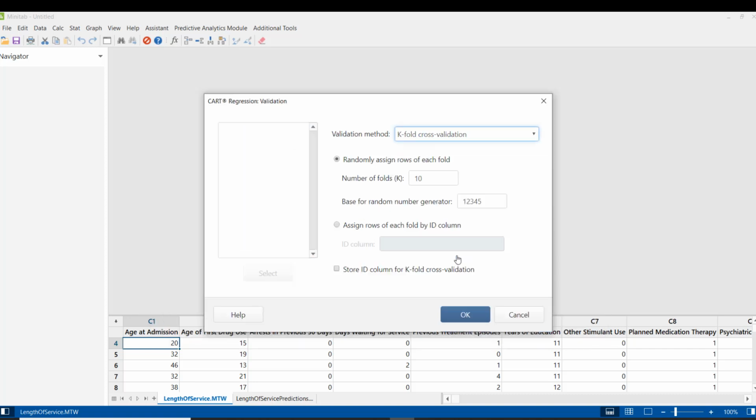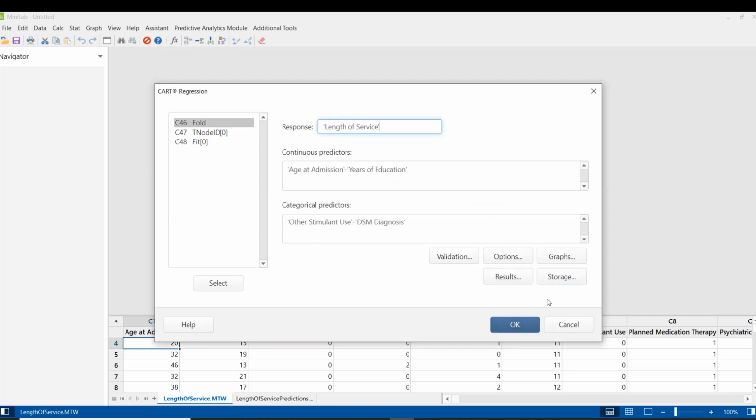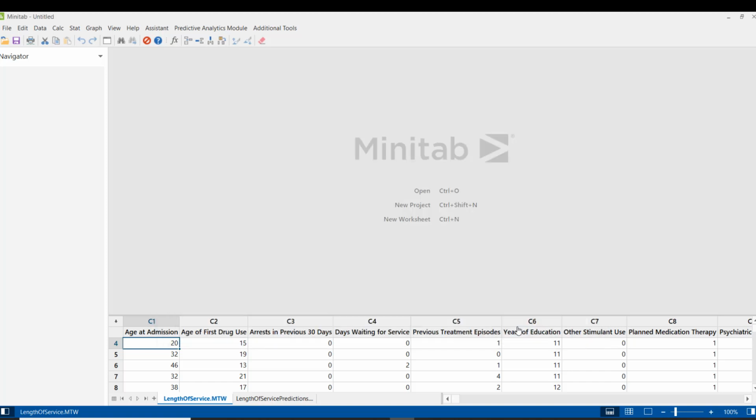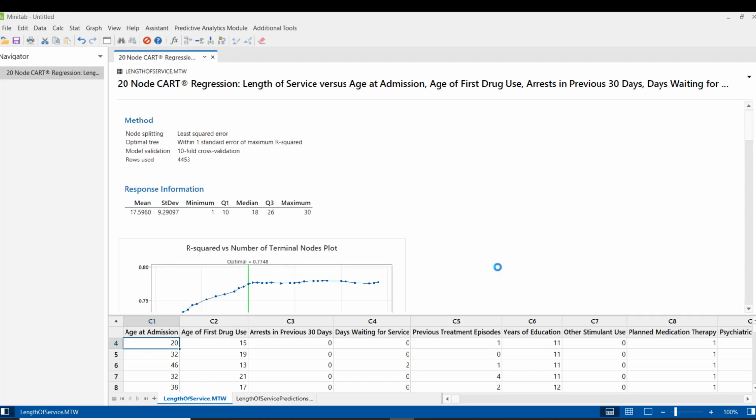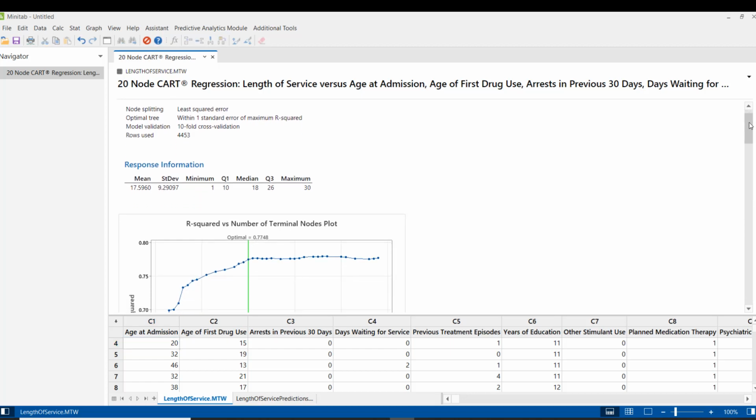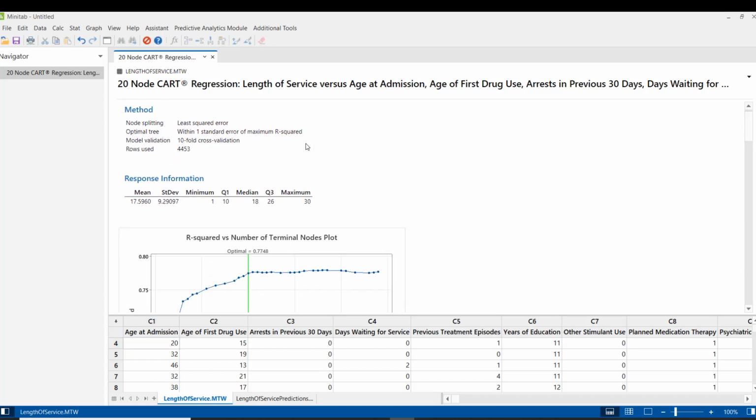So let's check for validation. We are going to use k-fold cross validation, and then let me just click OK. It is processing. So it has generated a 20 node CART, and here you can see the node splitting method is least squares.